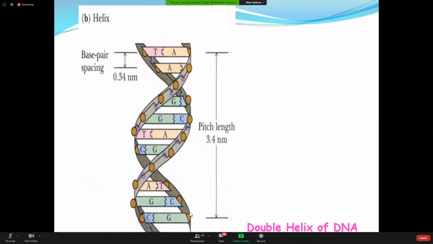Am I clear? Yes. So what is the structure of DNA? It is a double helical structure, because this is one helix, or one spiral structure. This is one helix, this is the second helix. So this is the double helical structure.